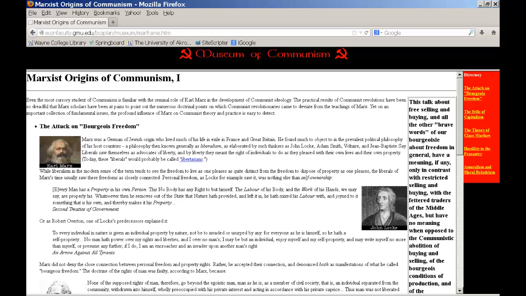Our next question is, does the source present comprehensive or selective coverage of the topic? And as we can tell from the title, it presents selective information about the topic, since it focuses on the Marxist origins of communism. Now, for our example paper, we're looking for more of a general overview about the origins of communism, so this information might be a bit too selective for us in its coverage. It might not give us the greater idea we're looking for.